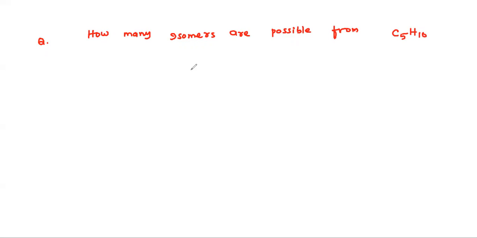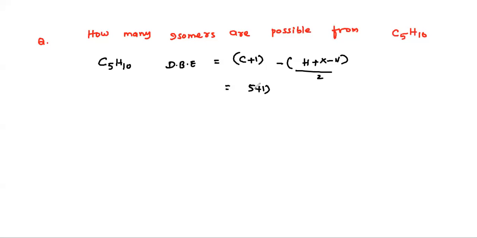Whenever we get C5H10, you can see what the double bond equivalent is. The formula is C plus 1 minus H plus X minus N by 2. If you substitute carbon 5 plus 1 minus hydrogen 10 by 2, no halogen and no nitrogen, so 6 minus 5 equals 1.